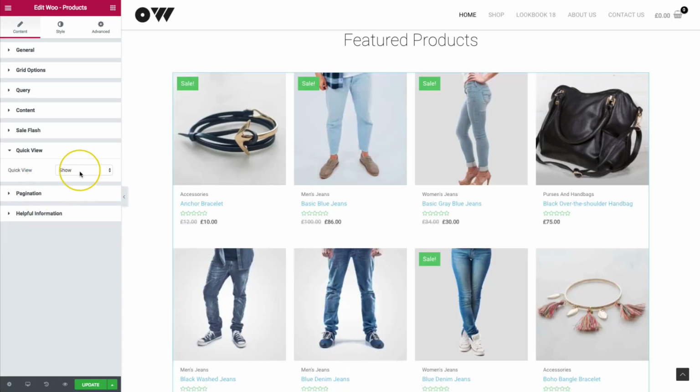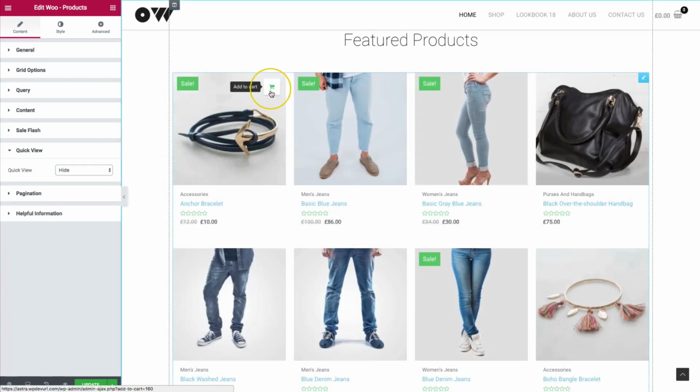The quick view, we can go ahead and add options to hide or show. Right now it's shown. And if we click hide, it will no longer be there.